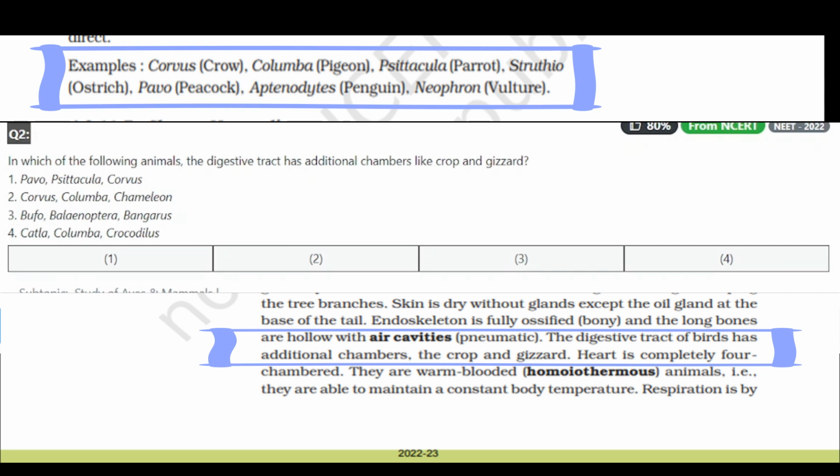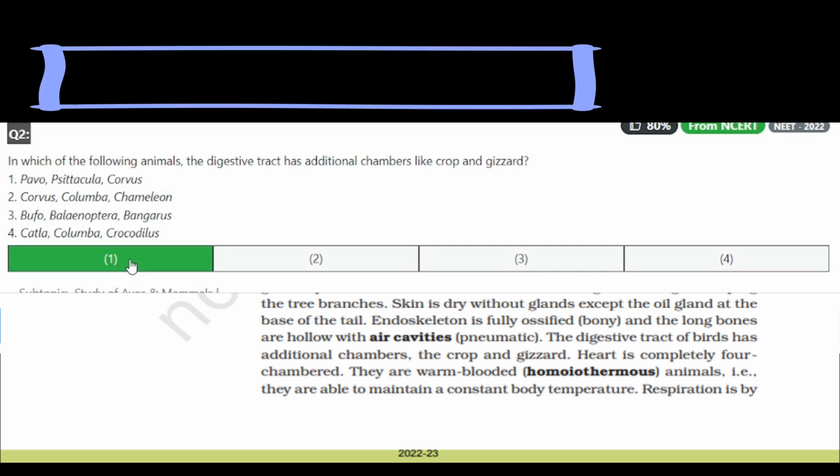Here in option 2 we have Corvus, that belongs to birds. Columba belongs to birds, but Chameleon is a reptile again. So here they mixed the birds and the reptile along with the Aves. So this option will not be right. Again Bufo, that is toad, and Balaenoptera, it is a mammal, and Bangarus, that is another species. So here they mixed up. It is only present in birds. First option is correct, that is Pavo, Psittacula, Corvus.